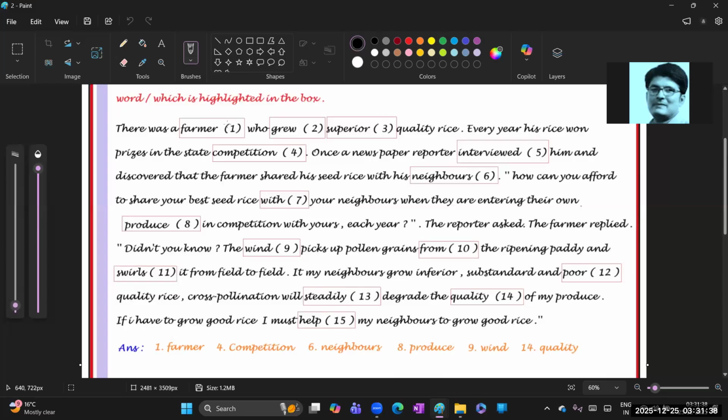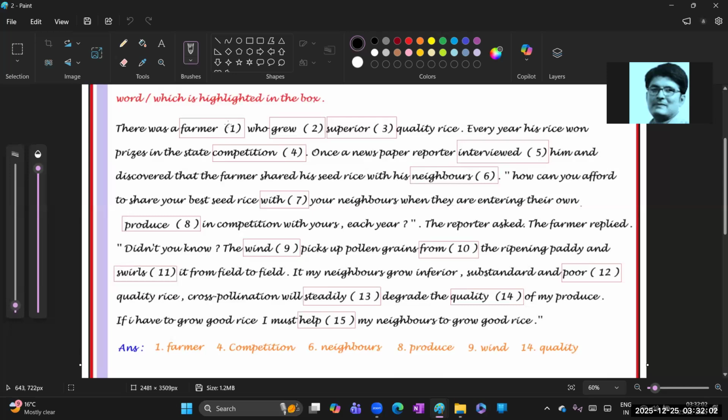Farmer is an example of a noun. Next, the fourth one, competition, is also an example of a noun.